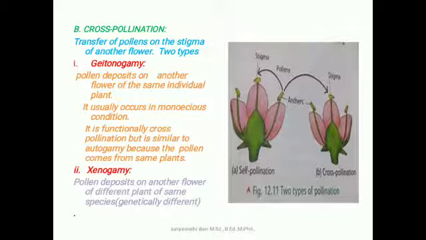So the plant is mostly in a monoecious condition and it is functionally cross pollination, but it is similar to autogamy because the pollen and ovule come from the same plant, so the same heredity is seen. That's why it is similar to autogamy. Then second one, xenogamy. Here the pollen is deposited on another flower of a different plant of the same species. So genetically here it is different.